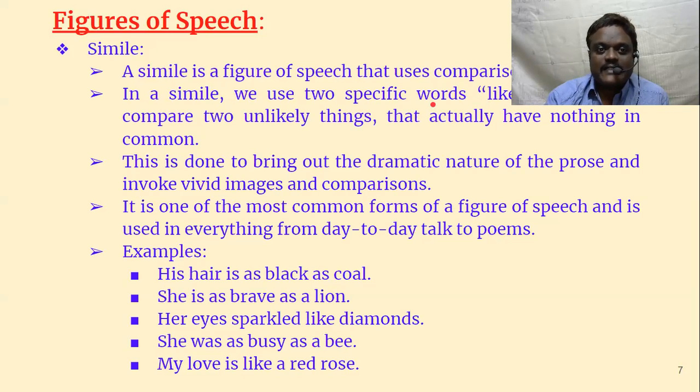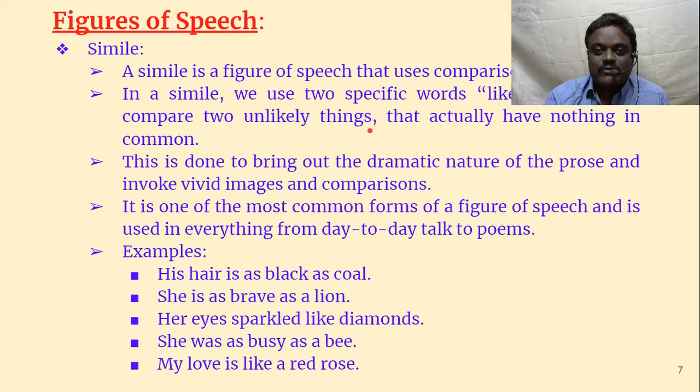But as far as simile is concerned, it is a figure of speech that uses comparison. So two things are compared with the help of like and as. In a simile, we use two specific words, like and as, to compare two unlikely things. That is more important: they don't have any similarities. Like my love is like a red rose. Love is a kind of feeling that exists in our heart. But a red rose is a solid object which we can see with our eyes. But love cannot be seen with our eyes. It is something abstract. It is only an idea.